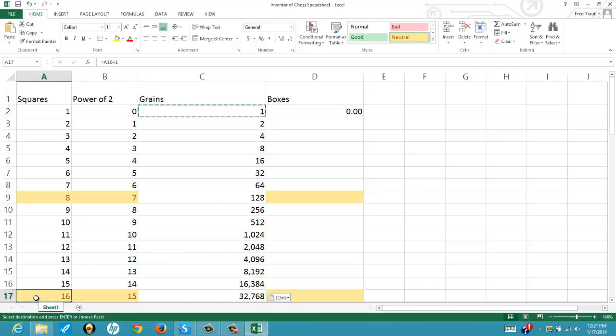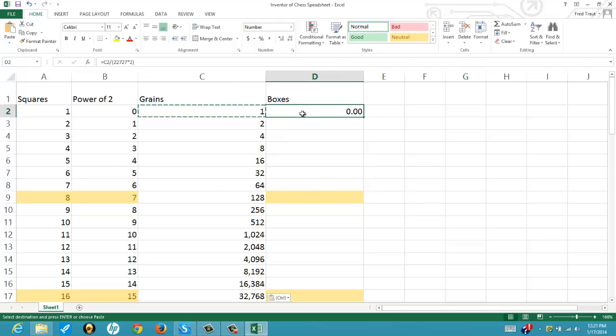So on the 16th day, we had 32,768 grains of rice. So it looks like the formula is correct. But then, since that's kind of hard to comprehend, we wanted to figure out how many 2-pound boxes of rice that would be. So we can do a formula for that.